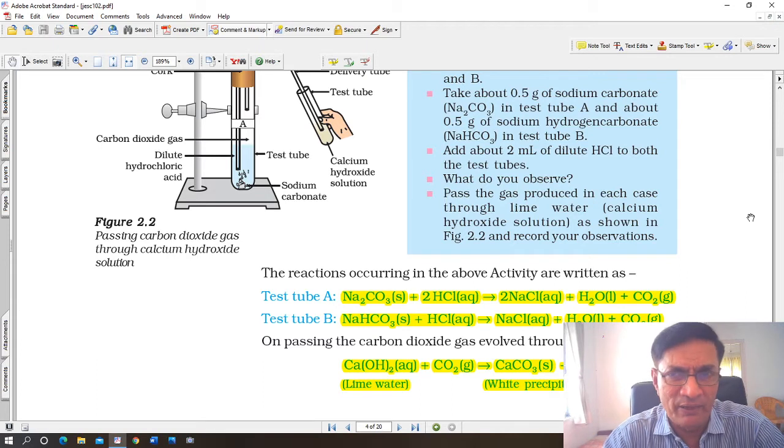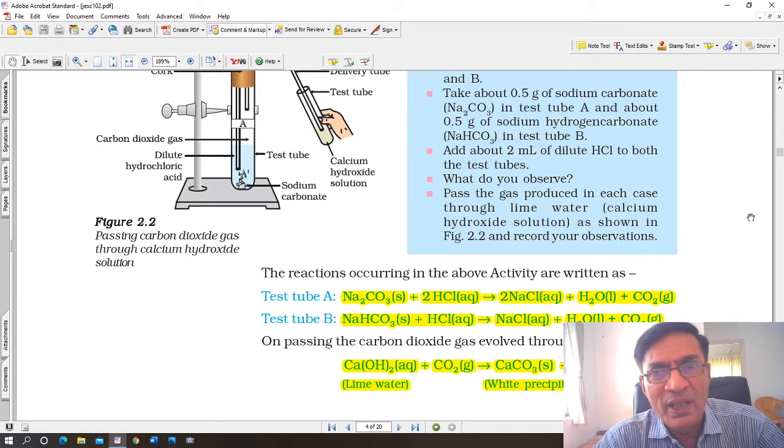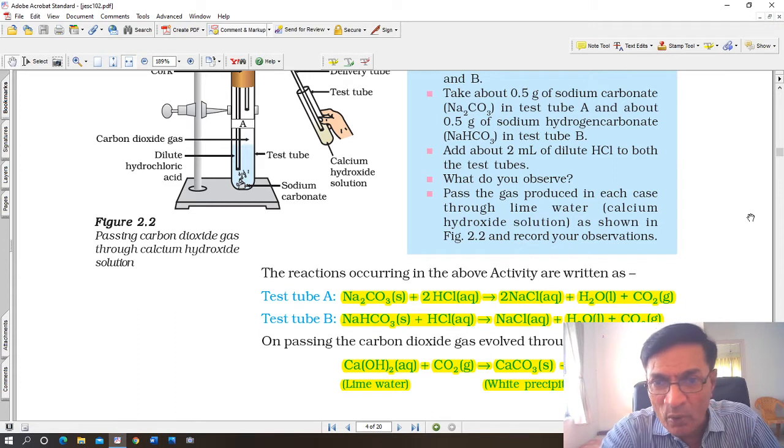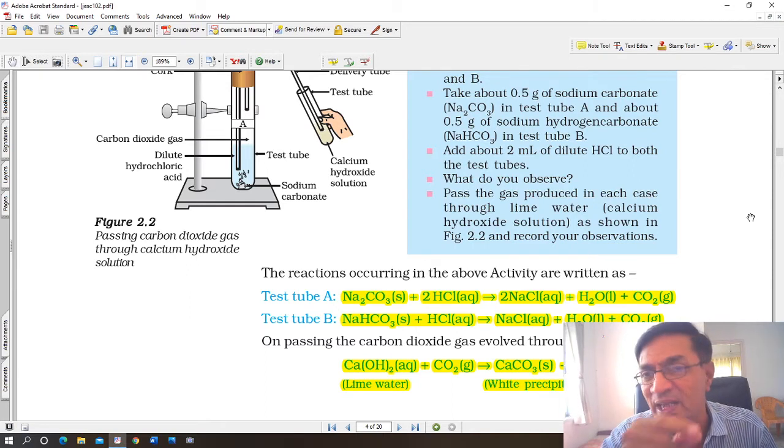If you do the same thing, for example, with the calcium hydroxide test tube held in the hand, if you take a straw, the kind we use to drink Pepsi, put the straw in your mouth and bubble into this milky calcium hydroxide solution, blow it inside that, from your mouth what is going to come out? Carbon dioxide is going to come out. You will see slight coloring or white precipitates in that test tube. You don't need to produce carbon dioxide by this experiment. When you breathe out, you are breathing out carbon dioxide.